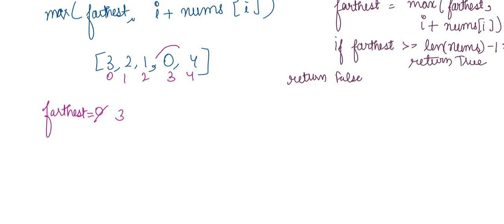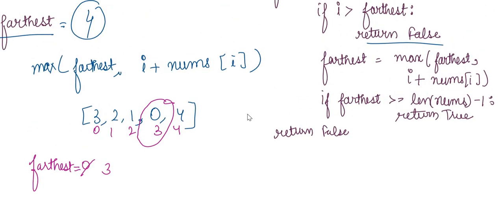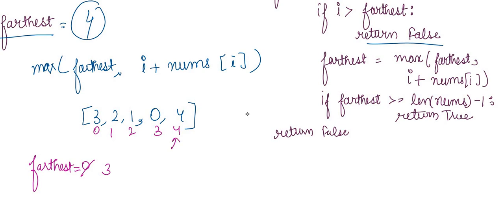But when you will come here, right, the farthest value will be 0 plus 3. So what we are saying is it is still 3, and when you are going to I value, that is 4. So now I value is 4 and farthest value is 3. That means you cannot reach this point. Getting my point? So whenever I value is greater than the farthest, you will return false. So farthest here symbolizes the maximum index you can reach.